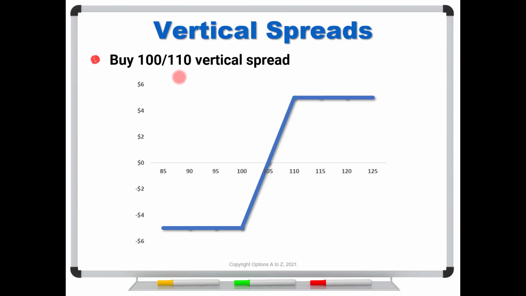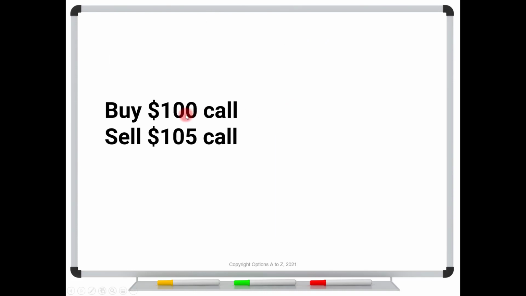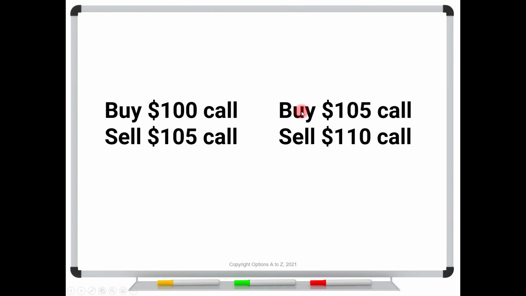However, I can also see this as two smaller spreads. I could view it as the 100-105 vertical spread and then the 105-110. So for instance, if I buy the 100-105 vertical spread, I'd be buying the 100 call and selling the 105. And then if I later turned around and bought the 105-110 vertical, I would be long the 105 and short the 110.